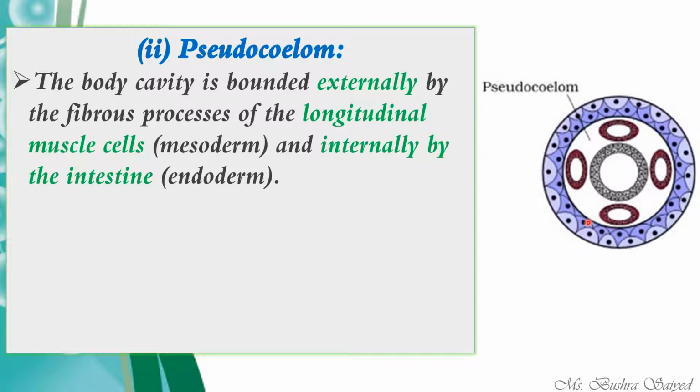The body cavity in the pseudocoelom is bounded externally by the fibrous processes of longitudinal muscle cells. Longitudinal muscle cells means that they are arranged longitudinally. So this is the pseudocoelomic cavity. It does not have a coelomic epithelium since it is a false cavity, but it is bound by some fibrous processes of longitudinal muscle cells arising from mesoderm, and internally by the intestine, that is the endoderm. We can easily see this in the diagram, right?